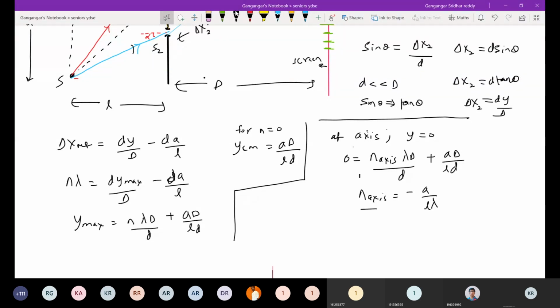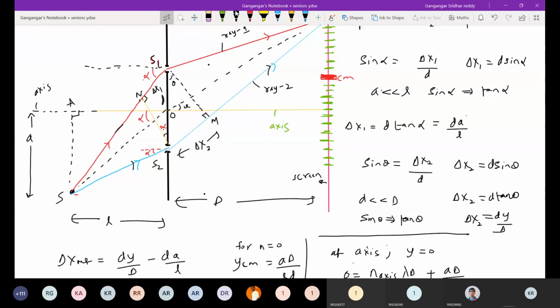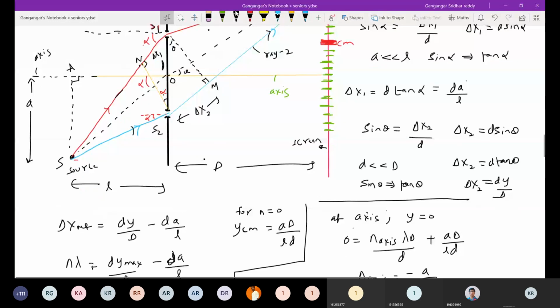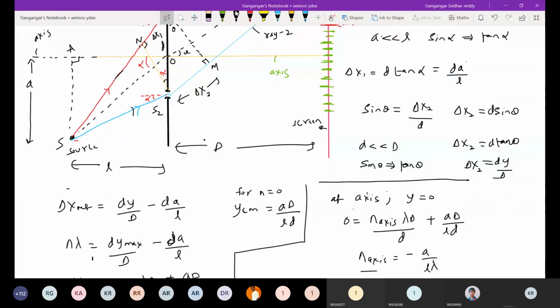You can ask like this: anywhere on the screen, opposite to slit S1, put y equal to plus d by 2. Opposite to lower slit S2, put y equal to minus d by 2. So if this source lies below the axis, you have to use this formula. I think in the exam you don't get this much time to draw a diagram. You must know the formula straight away. For the exam you should be well prepared. You should begin with this formula. If a slab comes, I'll tell you what has to be done.